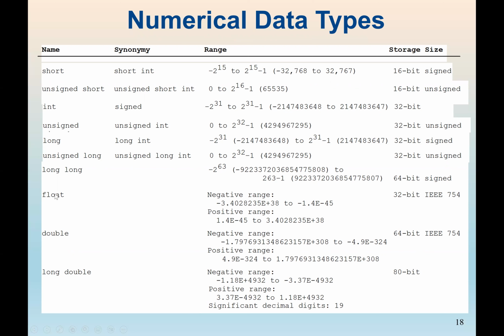Then we have the decimal numbers, which are float, double, and long double. The major difference is the size again and the number of decimal places.